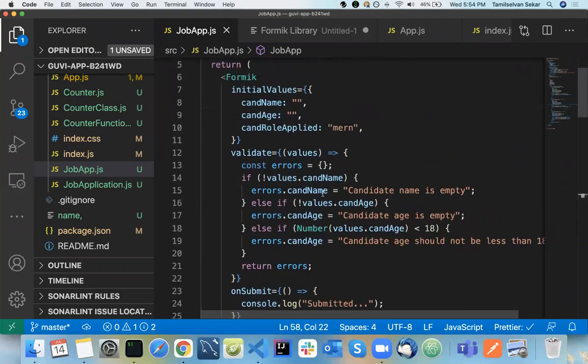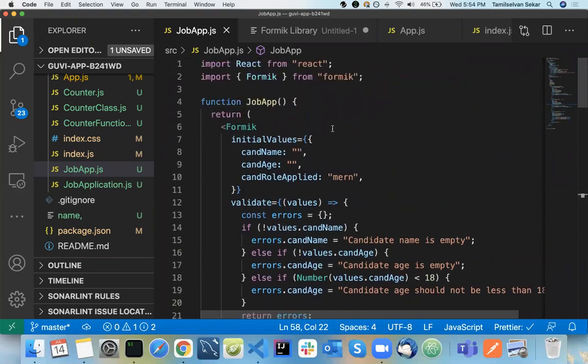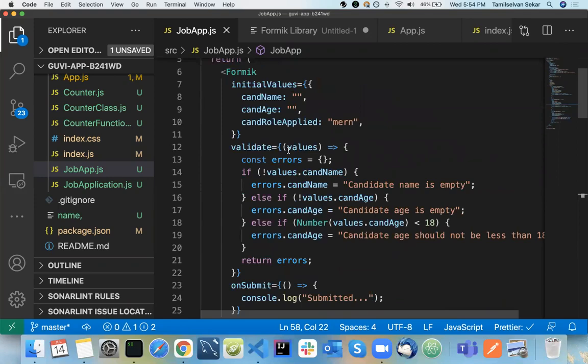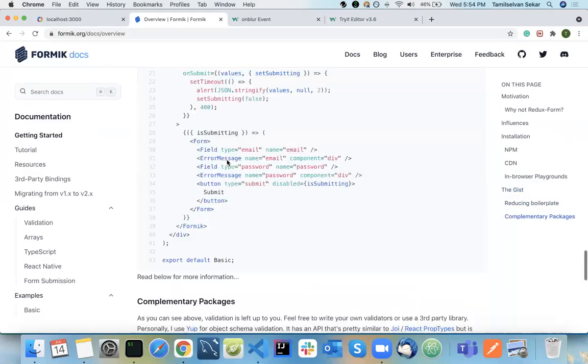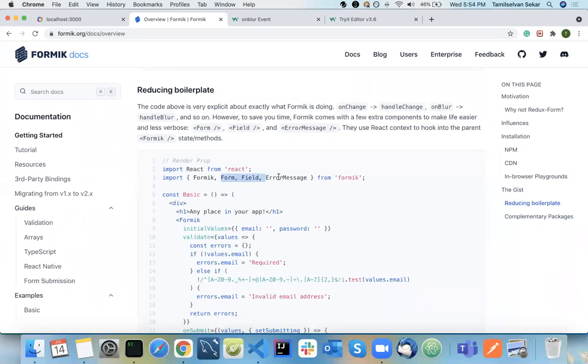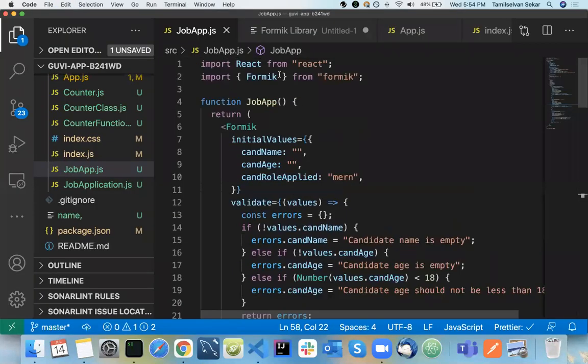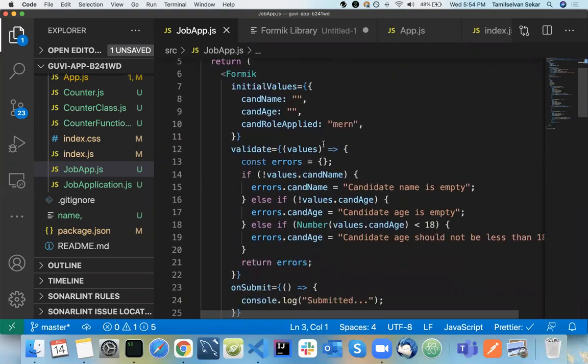That's where the Formik library gives us something called Field and ErrorMessage. See how your form gets reduced now. Form, Field, and ErrorMessage are components given by the Formik library.